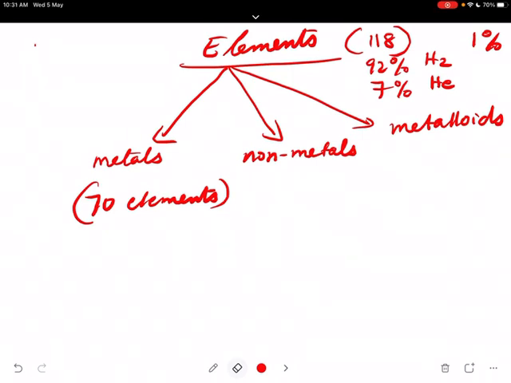In the metals, atoms are very closely packed together and have a special type of attraction called metallic bonds. You will be studying about this metallic bond in higher classes.